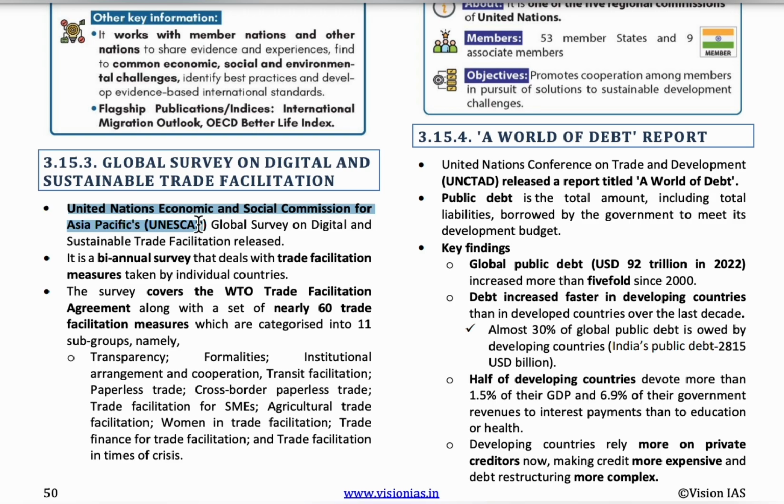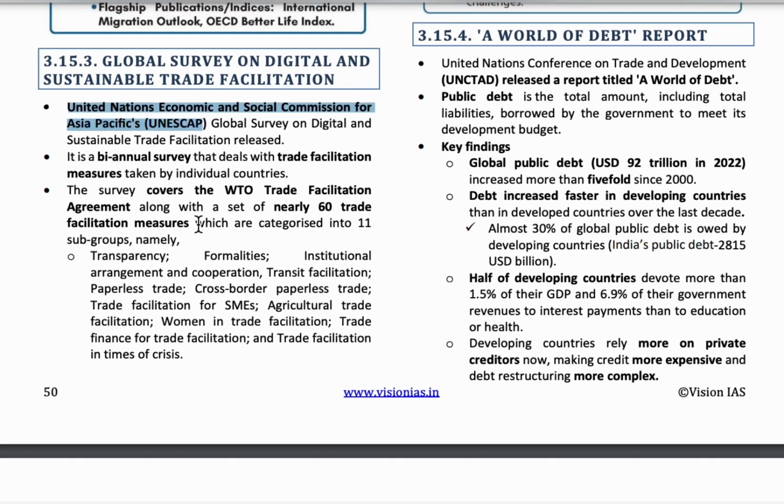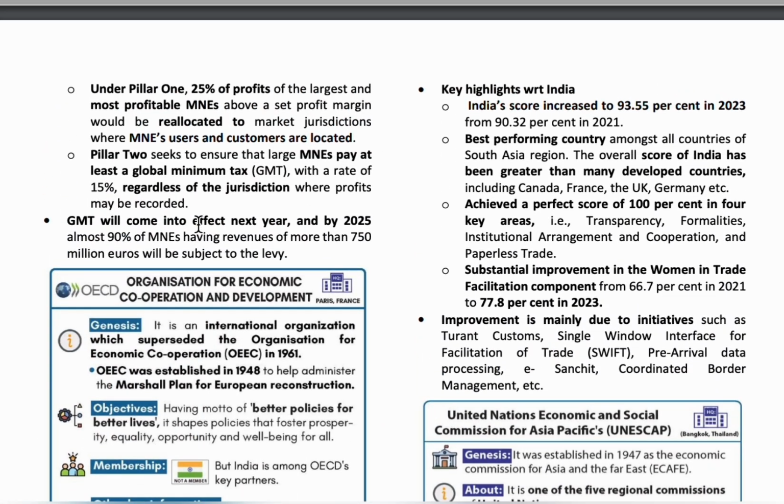As per the survey, the score of India has increased from 90.32% in 2021 to 93.55% in the year 2023. As per the report, India has scored better than many developed countries like Canada, UK, Germany, France, etc.